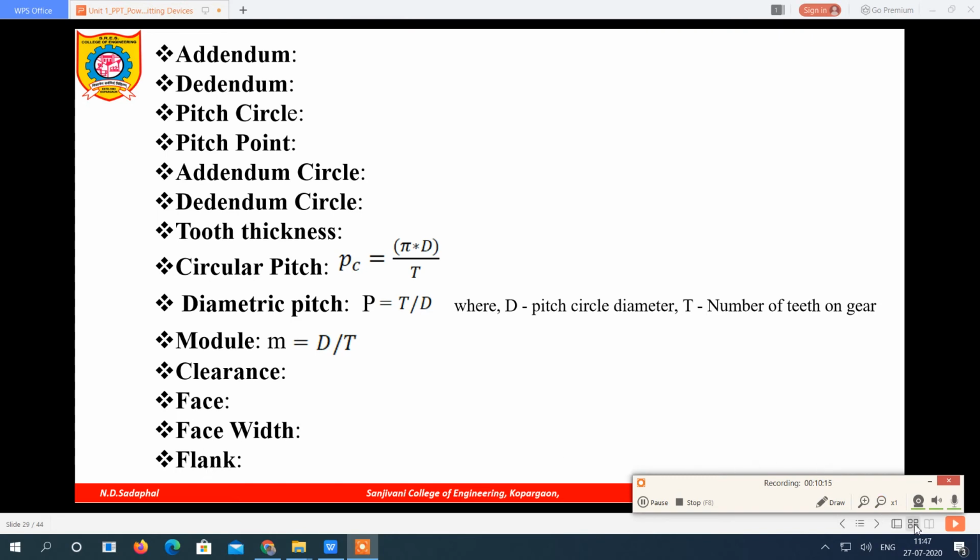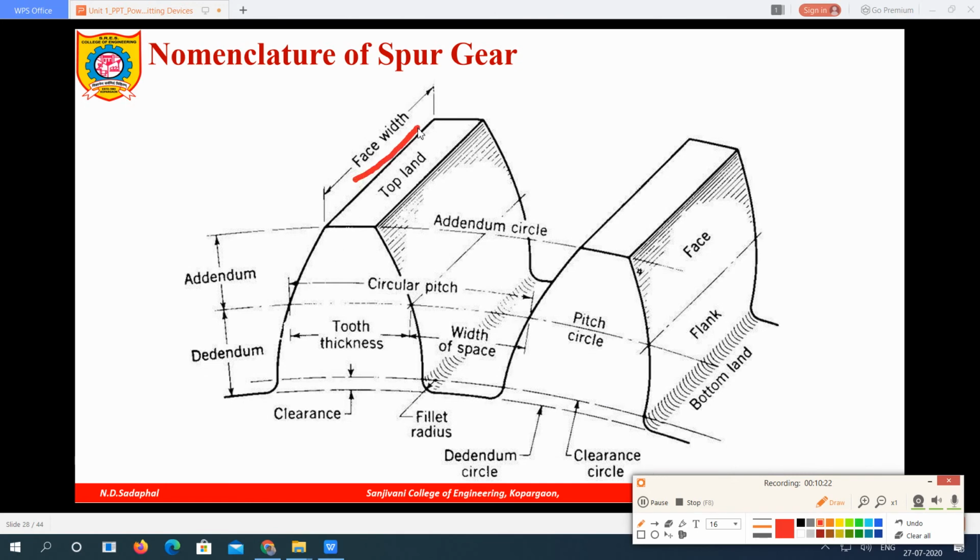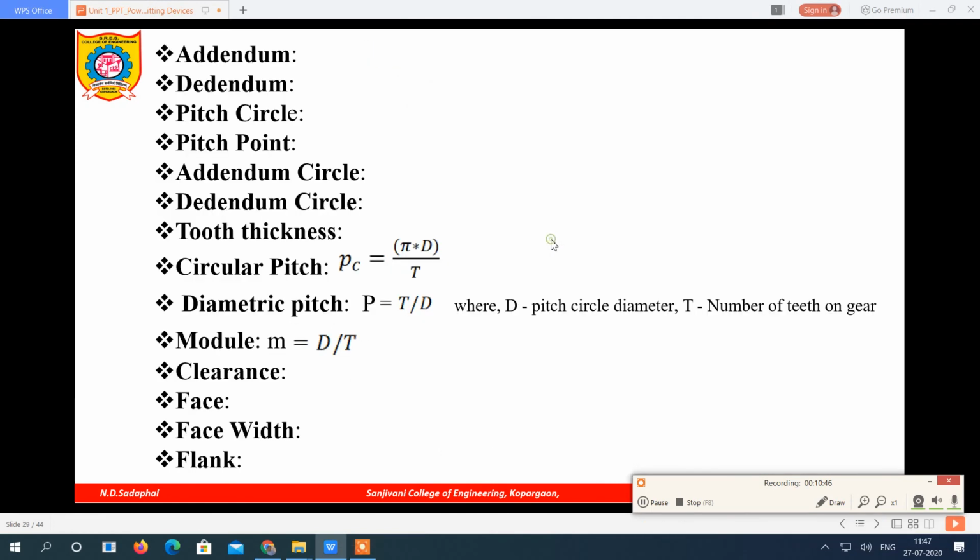What is face width? Again you can see, this is the face width. It is a distance parallel to the axis of the gear. The distance parallel to the axis of a gear is called the face width. Now all these nomenclatures are over.